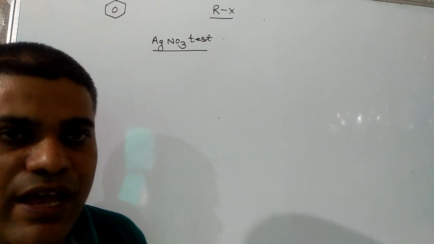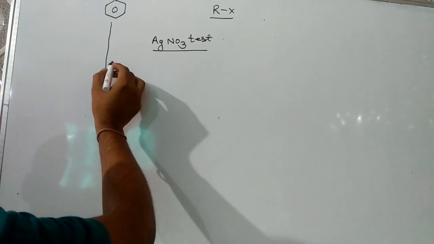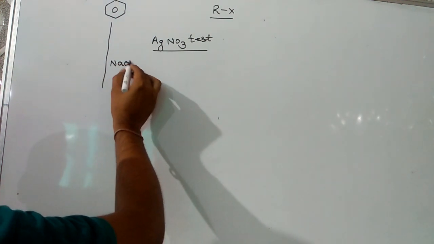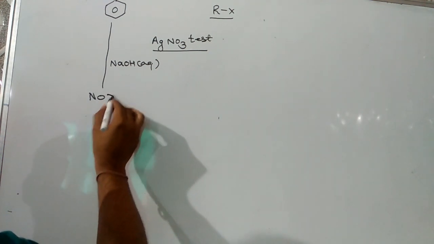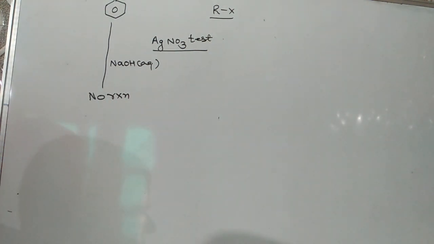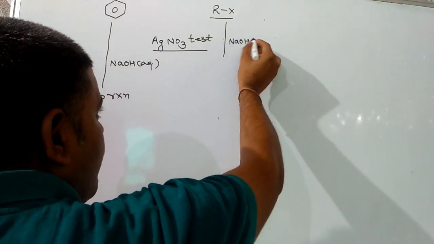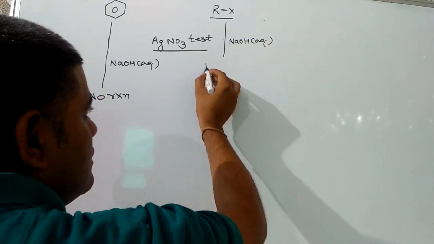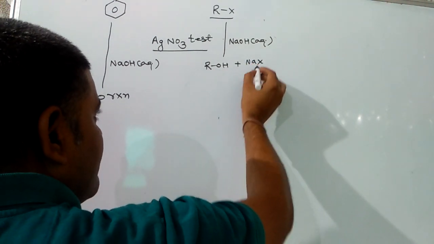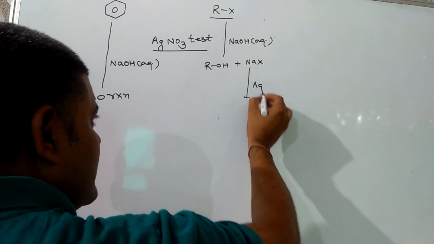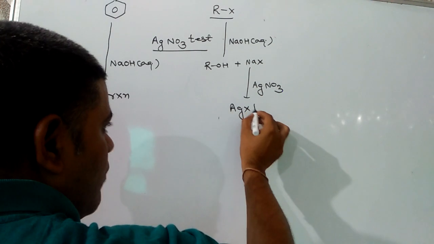For that, we have to first add aqueous NaOH to both of them. The haloarene will not react as it is less reactive than haloalkane, but haloalkane will react with aqueous NaOH to form alcohol and sodium halide, and that sodium halide can react with AgNO3 to form a precipitate of AgX.